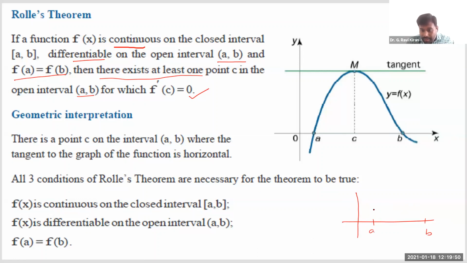You want this function to be continuous, let it be something like this. It may go anywhere. But if it starts at this point a, at the other end point b you must get the same function value. So even if it is increasing for some time, to get the same function value at this point, it should come down for sure.